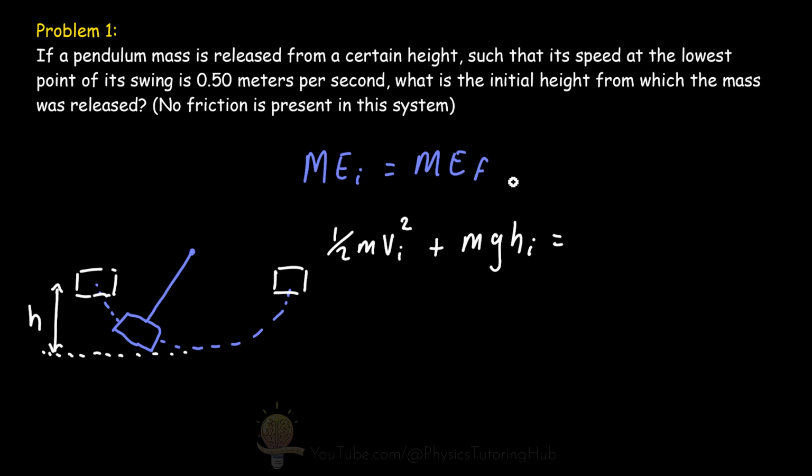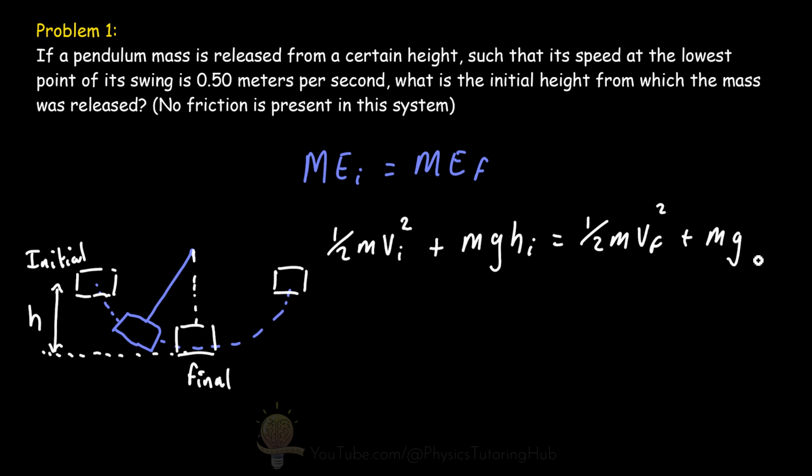This is equal to our final mechanical energy, which is equal to half times the mass times the final velocity squared, and this is the velocity of the mass when it's down here, and this is our final position, plus the gravitational potential energy when this pendulum is in this final position. Mass times g times the height, and the height here is 0. We've set this height at the bottom here to be 0. Now our goal is to find out what this height is.